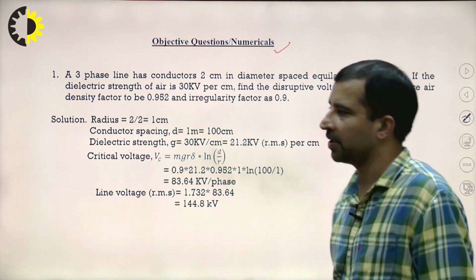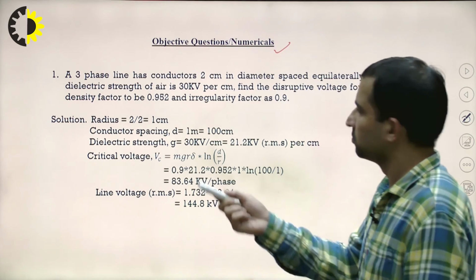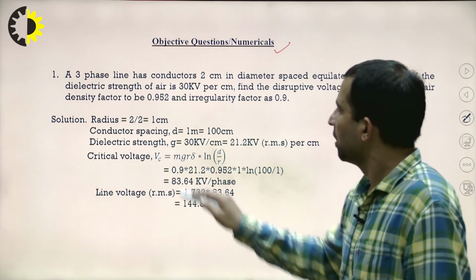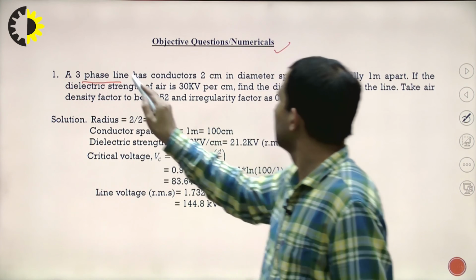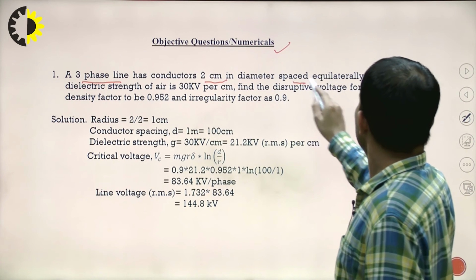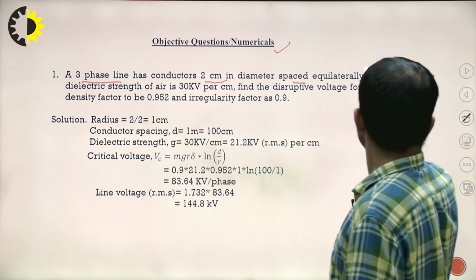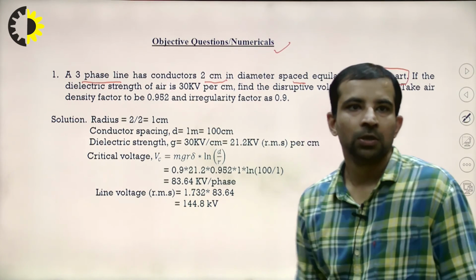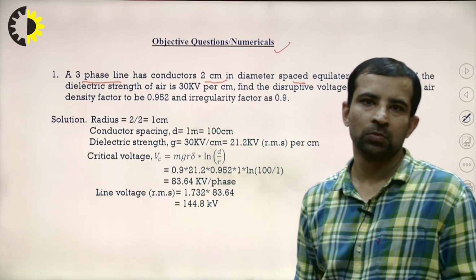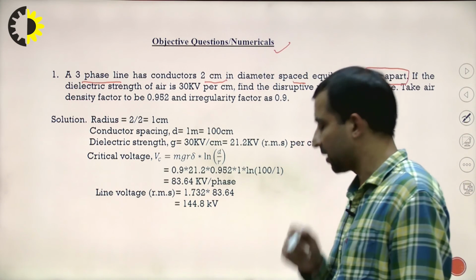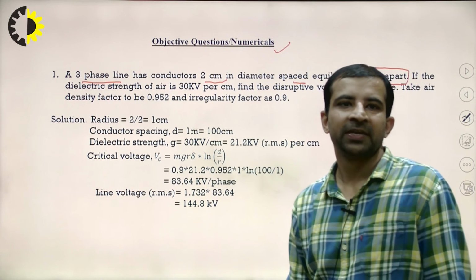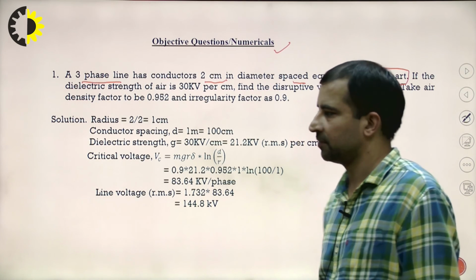Objective questions or numericals. The numerical is necessary to clear your concept about corona. A three-phase line has conductors 2 cm in diameter, spaced equilaterally 1 meter apart. The dielectric strength of air is 30 kV per centimeter.